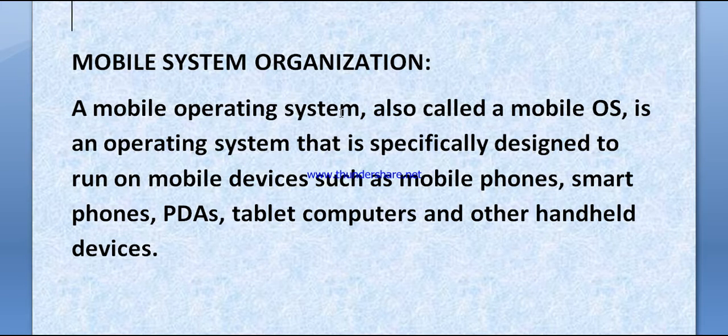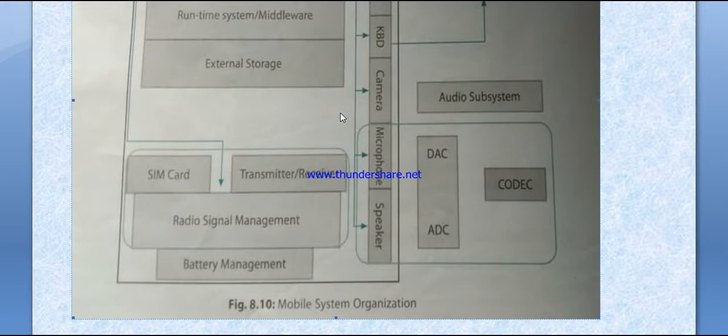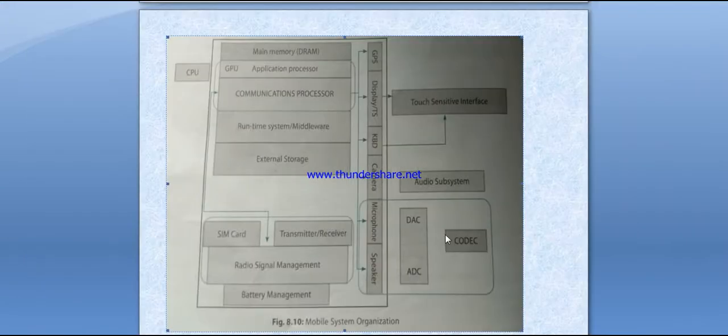A mobile operating system, also called a mobile OS, is an operating system that is specifically designed to run on mobile devices such as mobile phones, smartphones, PDAs, tablet computers, and other handheld devices. So guys, just look at this. This is the diagram of mobile system organization.